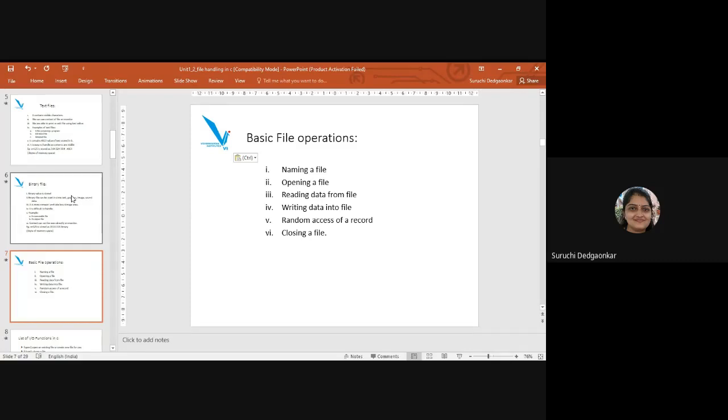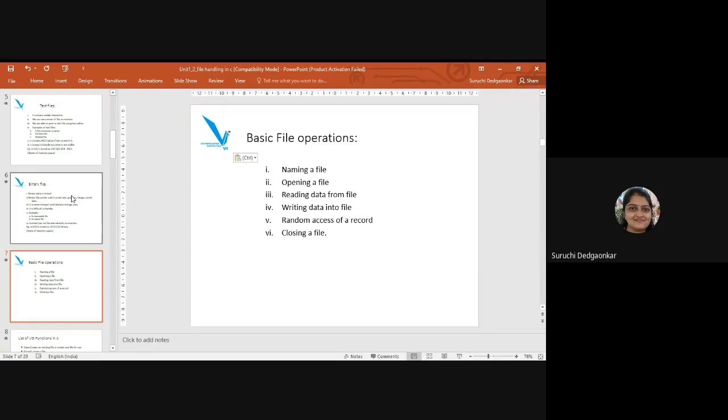So basic file operations are naming a file. We should be able to name our file so that that will be the identity of that file, which will be used for further operations. Then we should be able to open the file, read the contents from the file, write the contents into the file. Random access of a record, that is, we should be able to search a particular record from all the records, and closing a file. So all these are the basic file operations for which we have to see which different functions are available